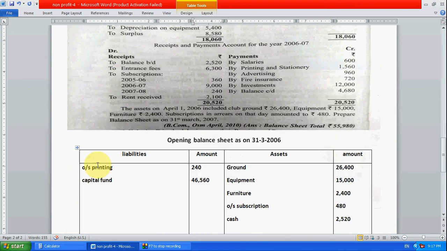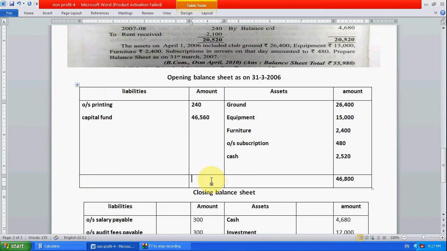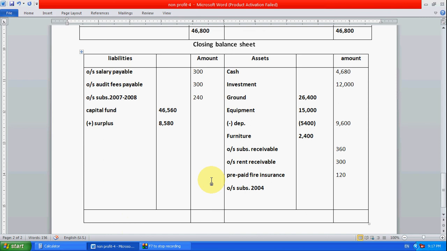Okay, here and here. So now what we have to do is, first we have to write this one, 46,800. Let's see the balance tallied. Now come here. See, for ground we don't have any depreciation. So directly write this amount outside only, 26,400. So remove this from the detail column. Furniture also, directly write outside because we don't have any depreciation on it. So directly write on the outer column. So remove this from the inner column detail. So this we have already taken.